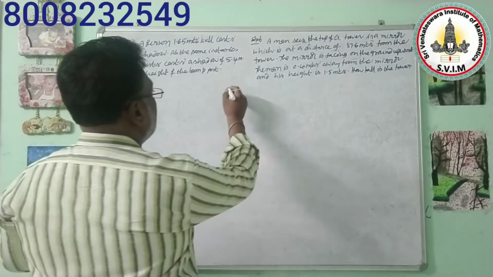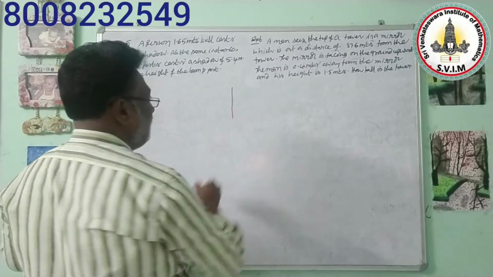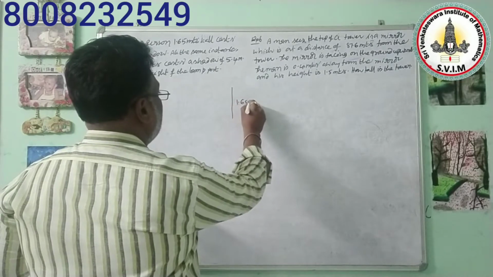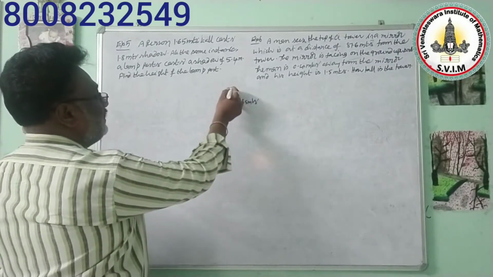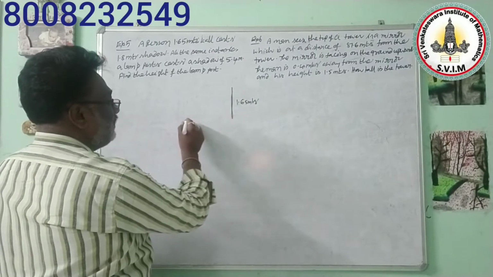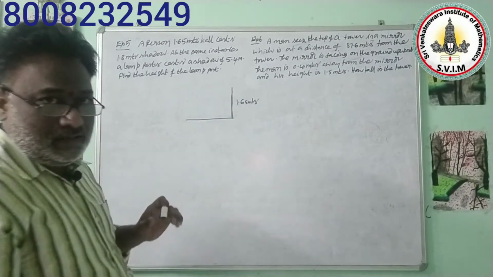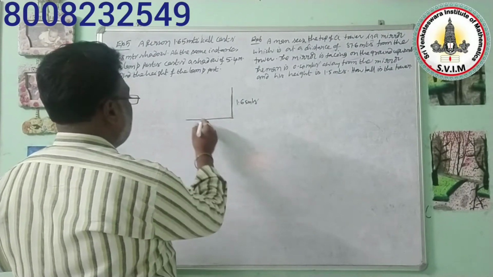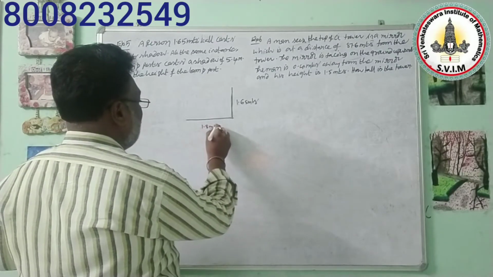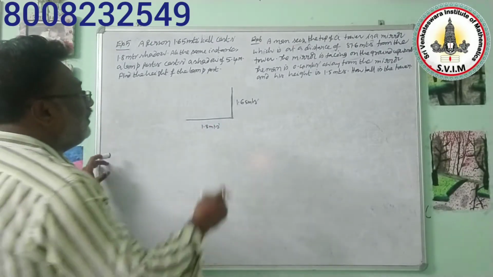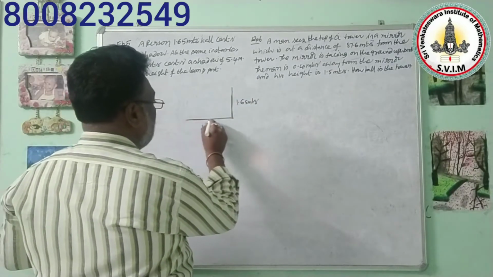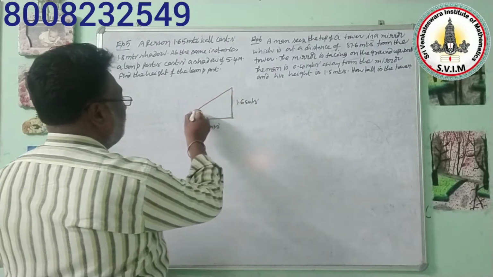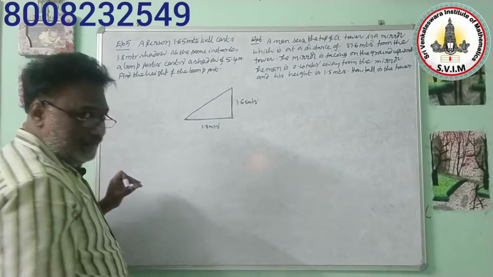Now listen to me. Person, this is nothing but the person, like in that way we need to assume. So that person's height is nothing but 1.65 meters. So here this is the person. If you assume his shadow falls on the earth, it may fall in this way. So the length of that shadow we have also been given in the problem, that is 1.8 meters. That's all. Now listen to me. Due to the sun rays, this shadow is able to be seen. So this is nothing but a sun ray, like in that way you can take.